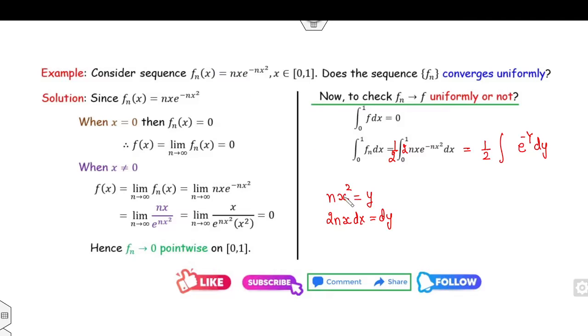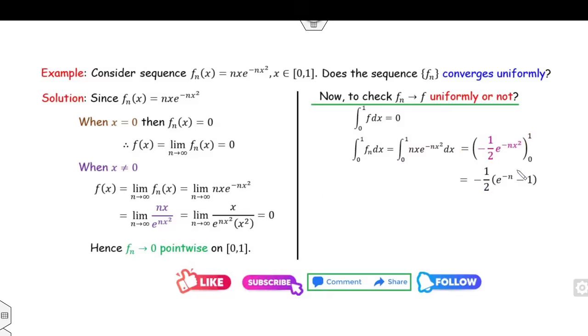But what are the limits? When x is 0, it is 0. When x is 1, it is n. Fine. So what is the answer of this? e raised to power minus y over minus 1, from 0 to n. I can substitute this value. It is e raised to power minus n minus 1. Fine. Or you can substitute the value of y as n x square.